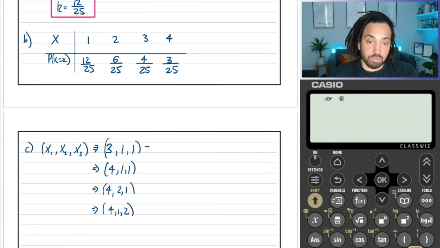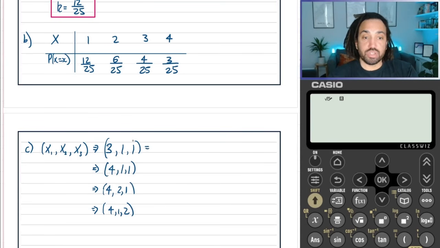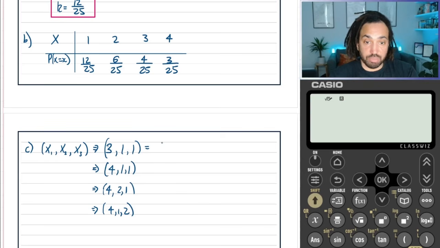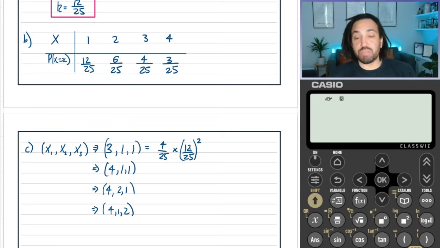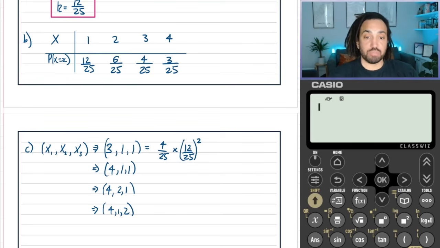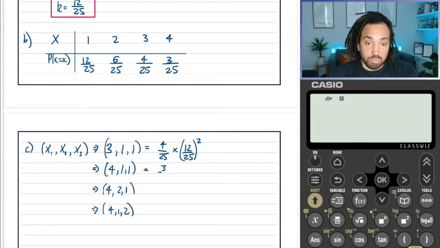So we just need to work out the probabilities of this happening. So the first one being a 3, well, we can see the probabilities up here. 3 is 4 out of 25. And then a 1 will be 12 out of 25. And then another 12 out of 25. So we can just square this. And of course, we're multiplying these together because they're independent observations. Because if one thing happens after the other, then you multiply probabilities. So the next one would be 3 out of 25, and then a 1 followed by 1 again is 12 out of 25 squared.